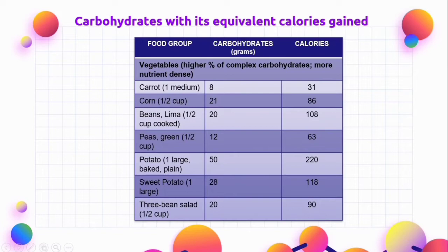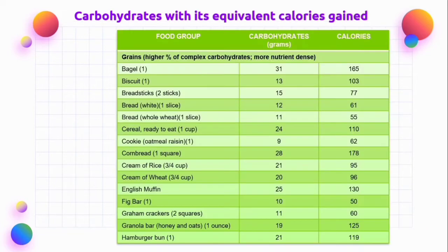It has 28 grams of carbohydrates, which is equivalent to 118 calories. And lastly is 1/2 cup of three-bean salad, and it has 20 grams of carbohydrates, which is equivalent to 90 calories.